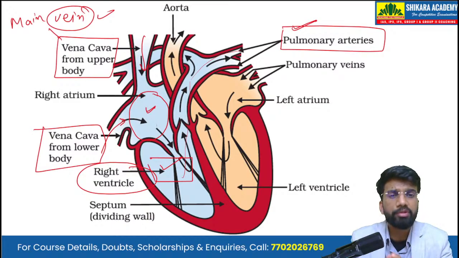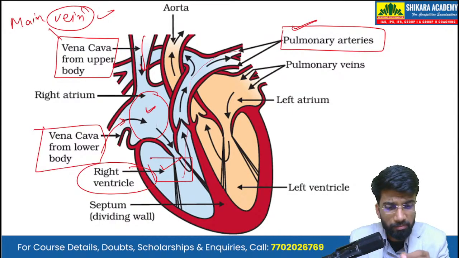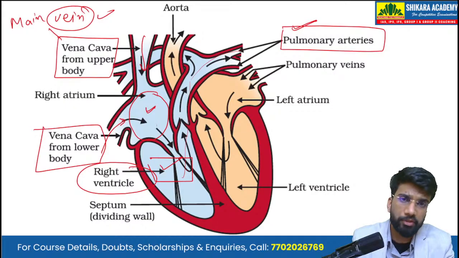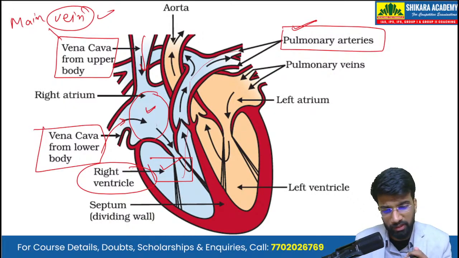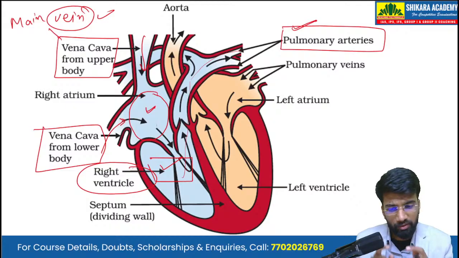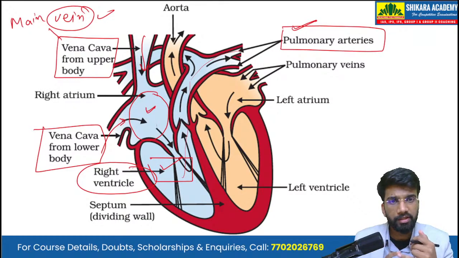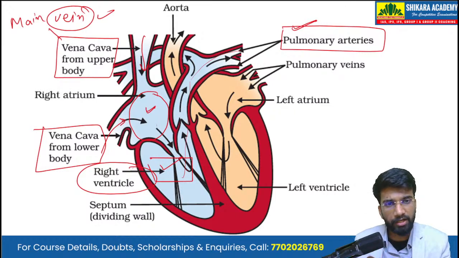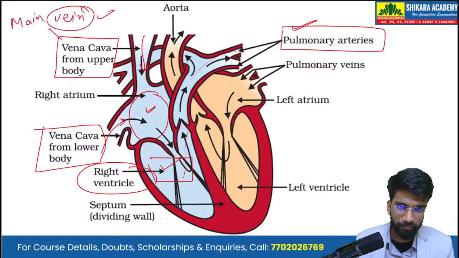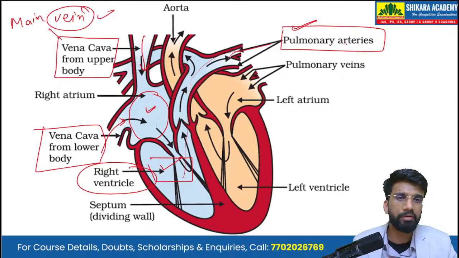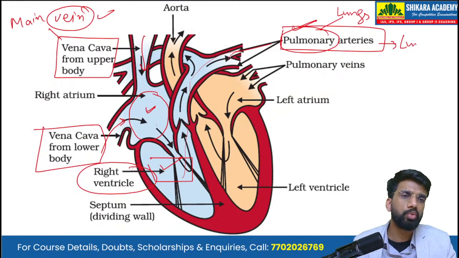Now, arteries are those blood vessels which carry the blood from the heart to different parts of the body. So the basic difference between veins and arteries is that veins carry blood from different parts of the body towards the heart, and arteries carry the blood from the heart to different parts of the body. So that deoxygenated blood now enters the pulmonary arteries. If the word pulmonary is there, that means it is associated with lungs. So through the pulmonary arteries, the blood reaches the lungs.